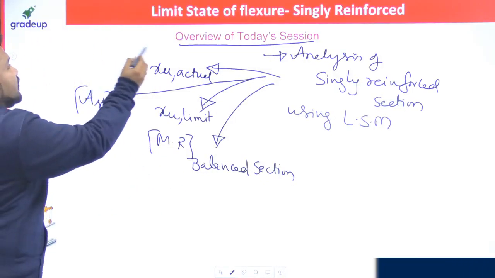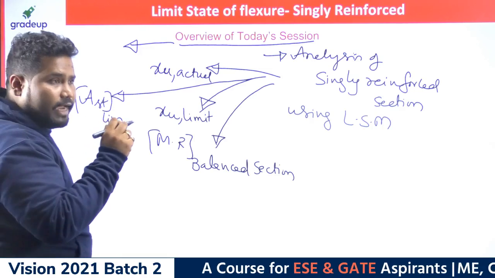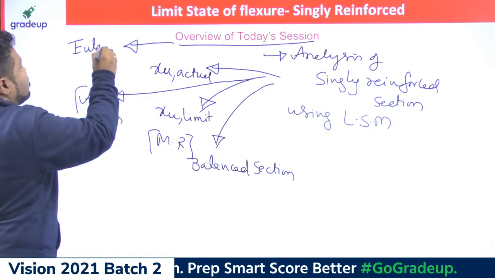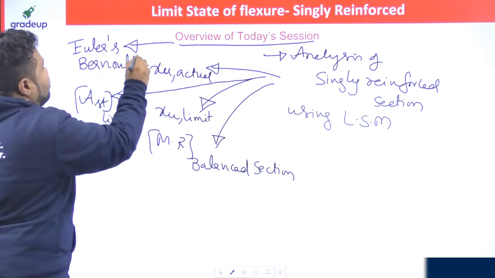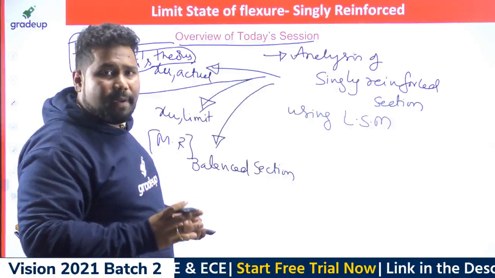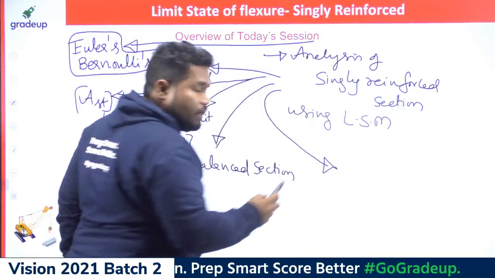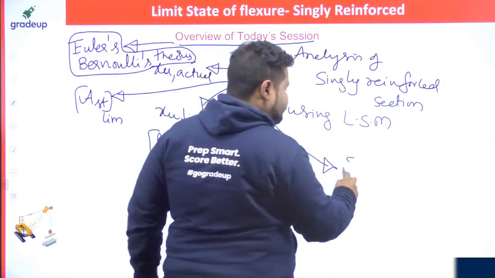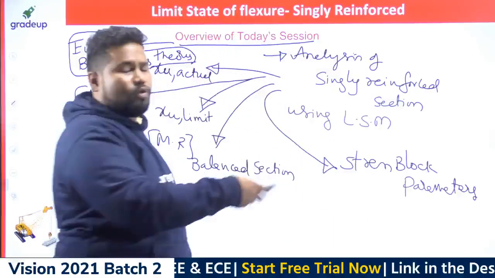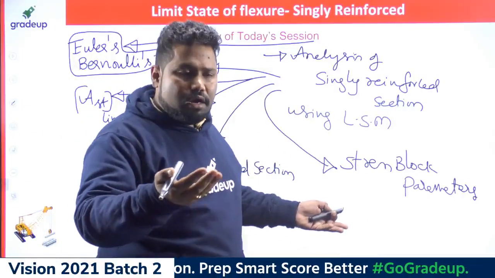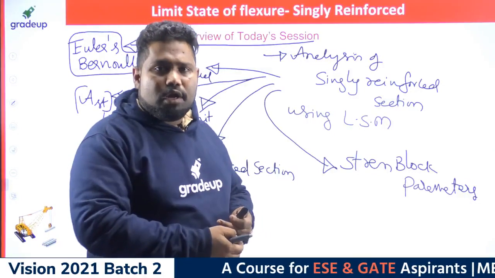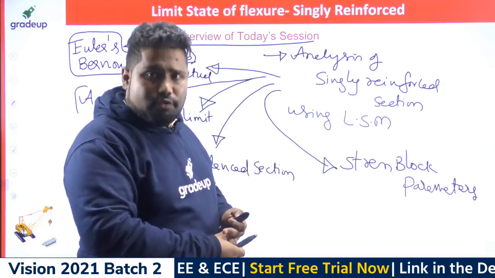You can see I am saying all these things based on the limit state method. I will start this session with Euler-Bernoulli's theory, from which the limit state method was basically taken. We will also discuss how the equations for the stress block parameters come about, and even derive them with reasons. You will also see how the depth of neutral axis changes when the limiting strain in concrete changes, compared to the depth of neutral axis prescribed by IS 456.